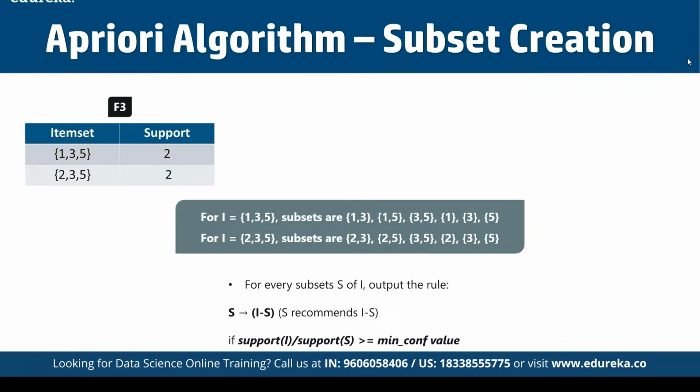Now, when we are applying rules here, we will create the rules and apply them on item set F3. So now let's assume a minimum confidence value of 60%. For every subset S of I, the output rule is going to be S recommends I minus S. And to find the confidence, we simply divide the support of I by the support of S, and we compare it to the minimum confidence value.